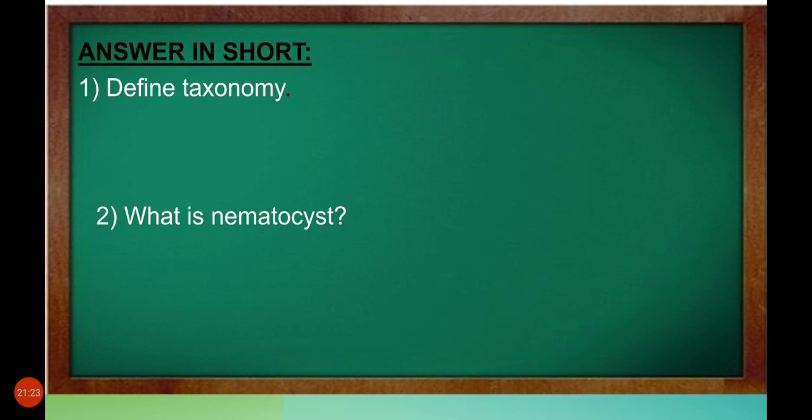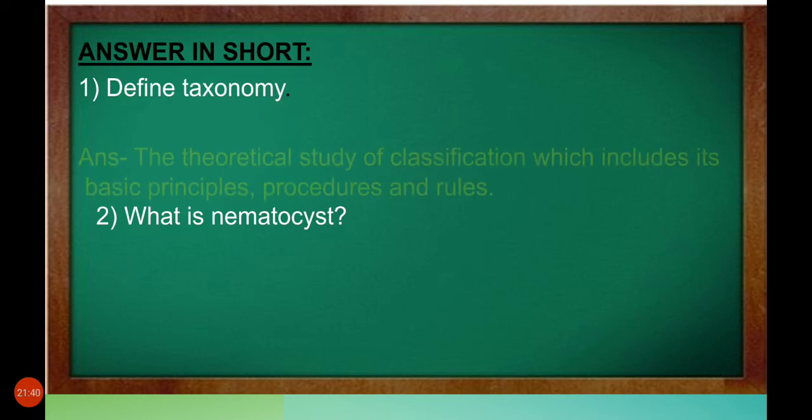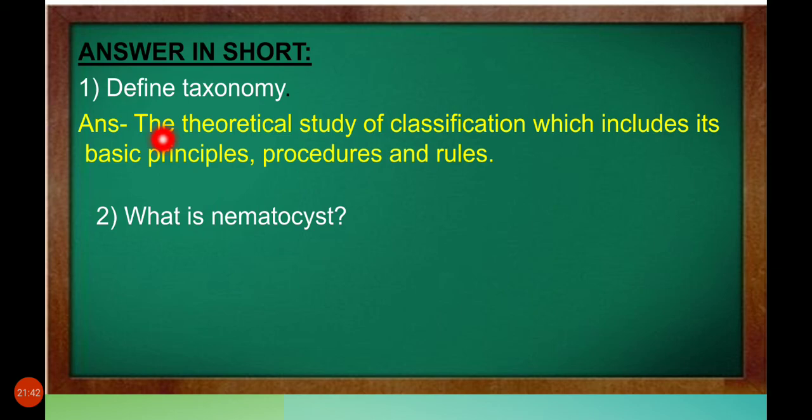Now answer in short. You have to answer each question in a short way, like 2 lines, 3 lines. Definitions. The first question is: define taxonomy. What is it? The theoretical study of classification which includes its basic principles, procedures and rules to classify the organism.